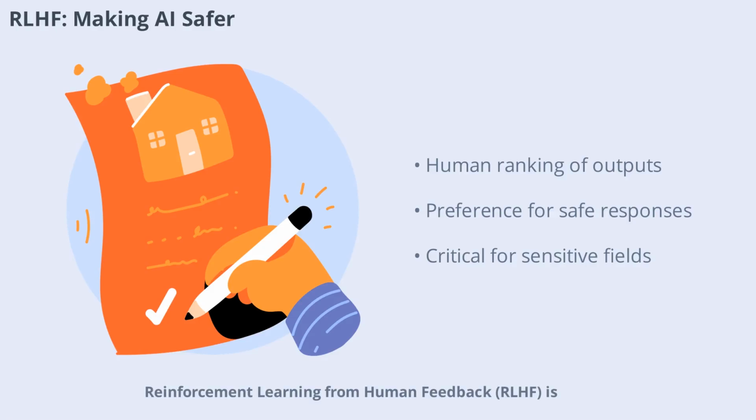Reinforcement learning from human feedback (RLHF) is a powerful tool for making AI safer. By having humans rank outputs and training the model to prefer safe, accurate responses, RLHF helps prevent the generation of toxic or dangerous content. This process is especially important for applications in sensitive fields like healthcare or law.